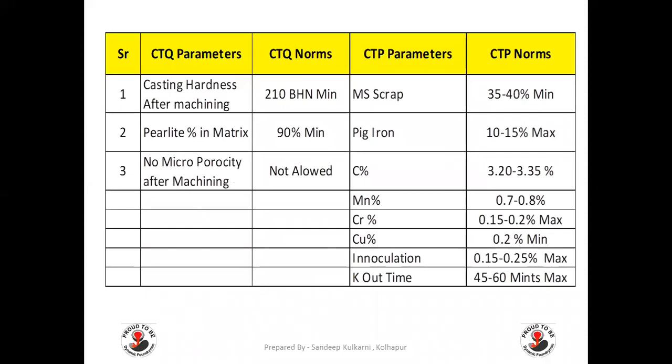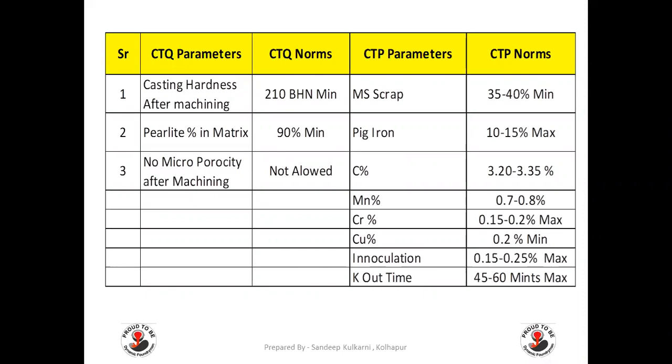So this is the format where you can see CTQ parameters have been mentioned: casting hardness after machining 210 BHN minimum, pearlitic percentage in the matrix, that is the microstructure, is 90% minimum, no porosity, no microporosity after machining. So microporosity after machining is not allowed. So these are the critical to quality parameters given by our customer. So to control it or to maintain it, we have to do certain process control.